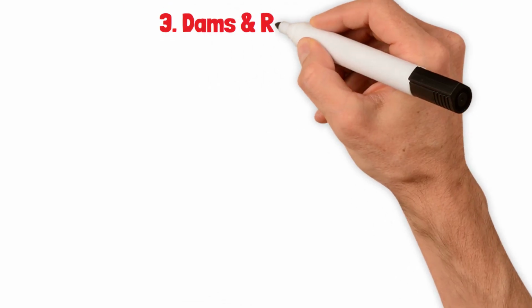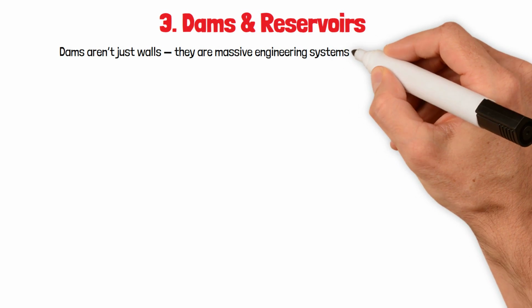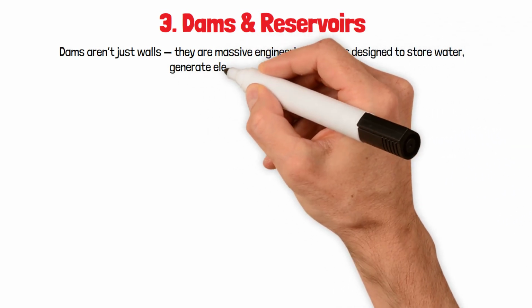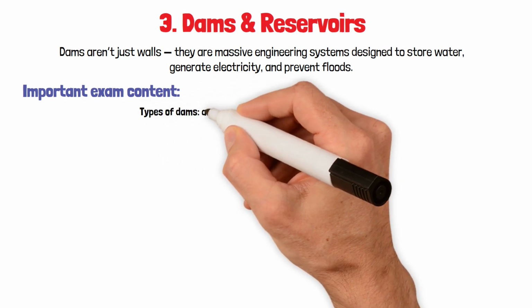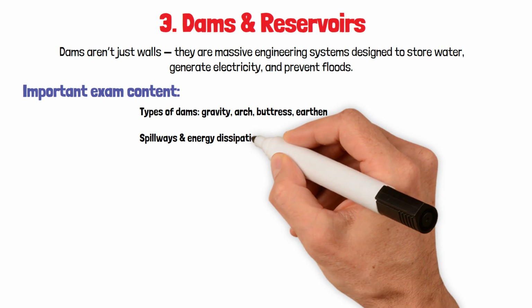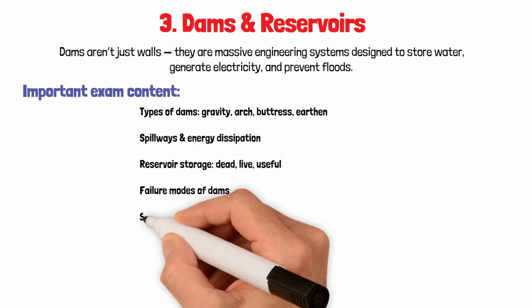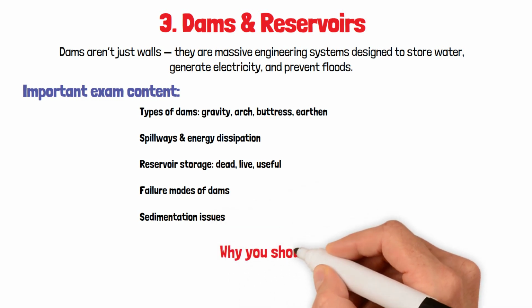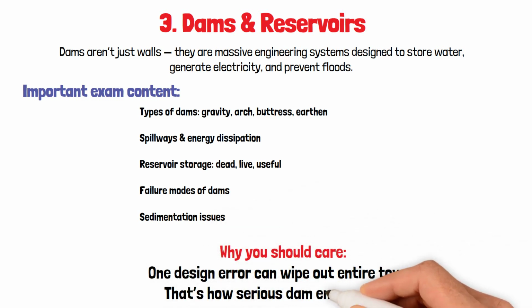3. Dams and reservoirs. Dams aren't just walls. They are massive engineering systems designed to store water, generate electricity, and prevent floods. Important exam content: types of dams: gravity, arch, buttress, earthen, spillways, and energy dissipation. Reservoir storage: dead, live, useful. Failure modes of dams. Sedimentation issues. Why you should care: one design error can wipe out entire towns. That's how serious dam engineering is.